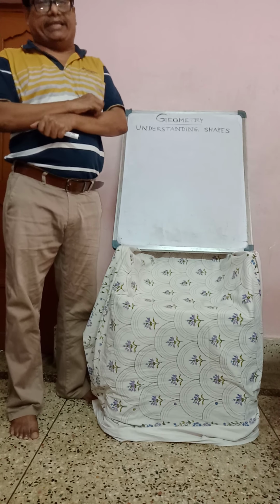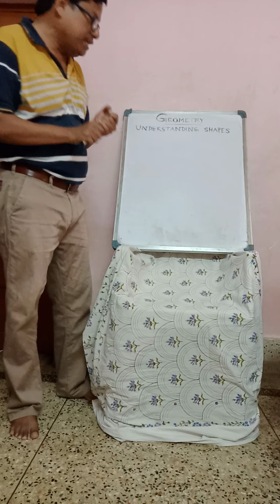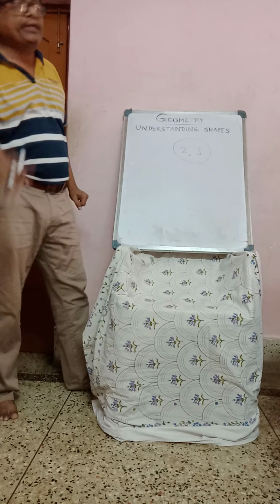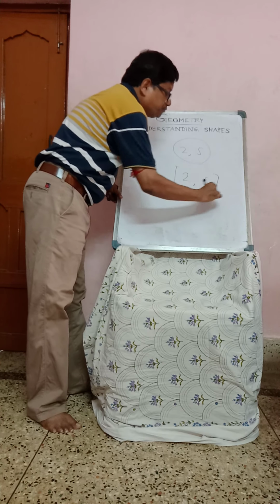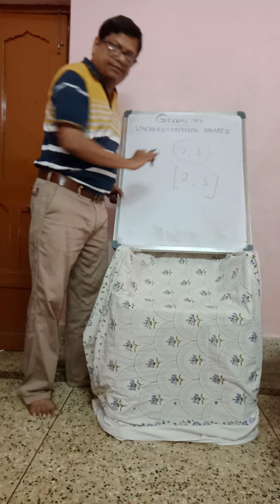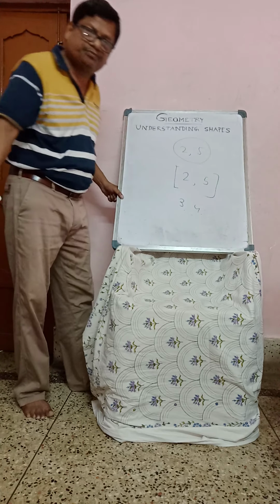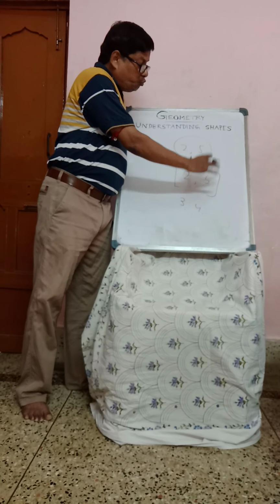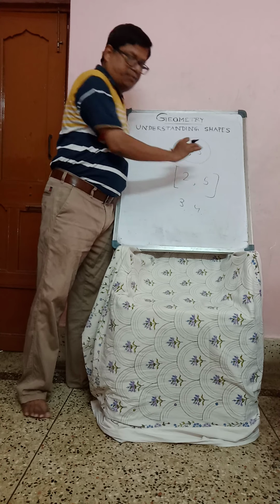How to define it? What is the meaning of closed interval? See, I am saying two numbers. First consider two numbers. Look here, 2, 5. If we write the two numbers in third bracket, [2, 5], this is known as a closed interval. Look here, in between 2 and 5, 3 is also there, 4 is also there, no? That is, closed interval means here we are taking the numbers 2, 3, 4 and 5.